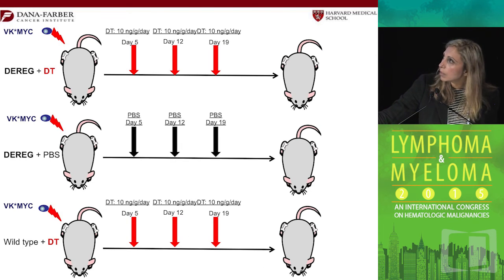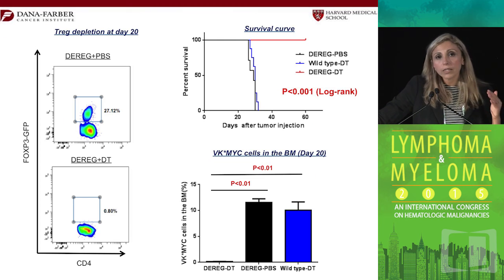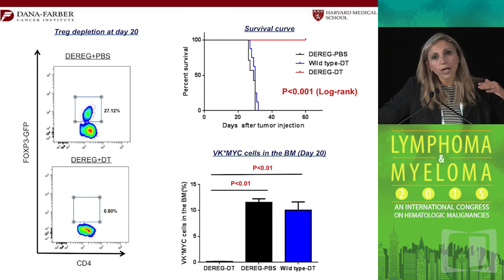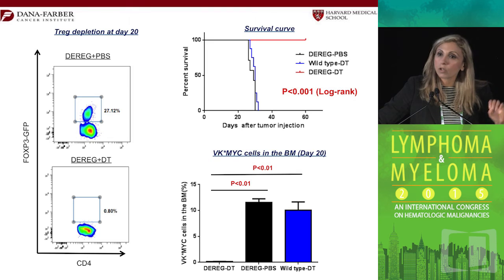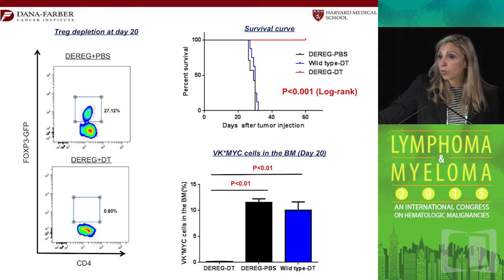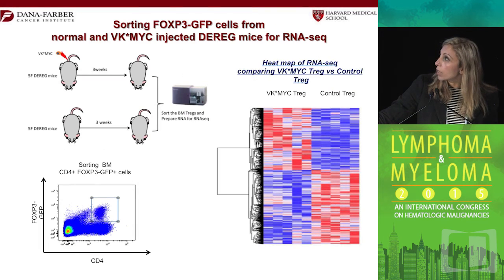And here you see the model where we used diphtheria toxin in the mice with VK-MYC, and you had a significant difference in the survival. In fact, those mice had no myeloma development when we used the diphtheria toxin, indicating that just depleting Tregs at an early time point may make a huge difference in our patients. And indeed, we're taking that, translating it into the clinic by developing either vaccine therapy or using PD-1 inhibitors and other immune checkpoint inhibitors in early time points for patients with smoldering myeloma as well as MGUS.